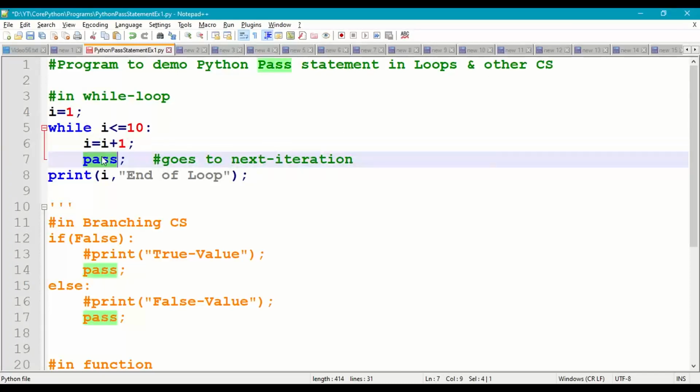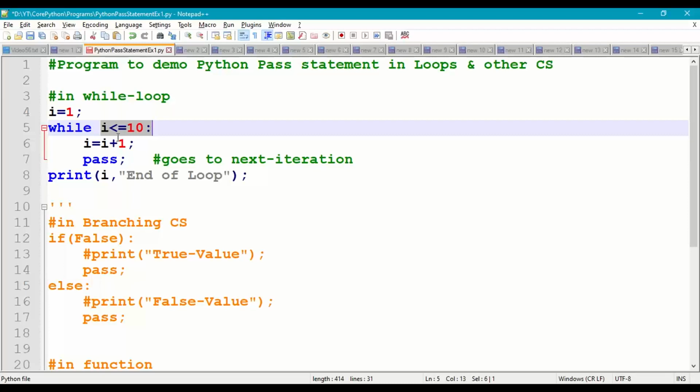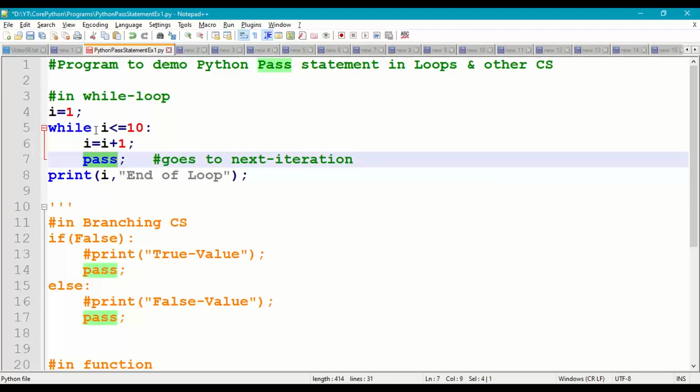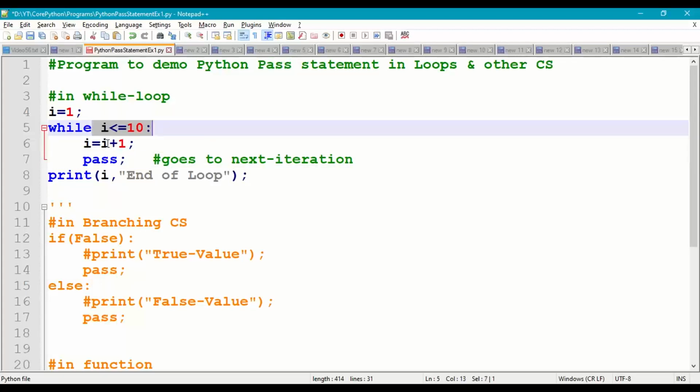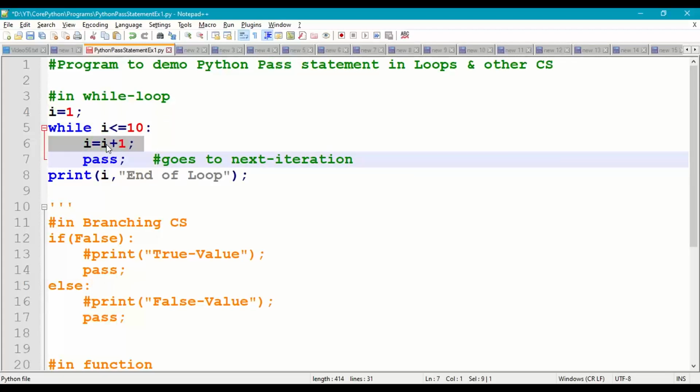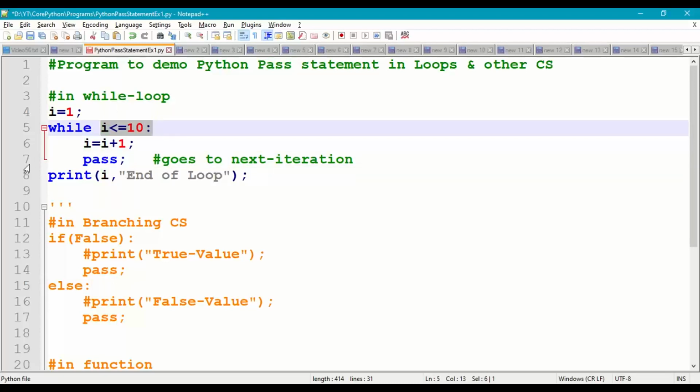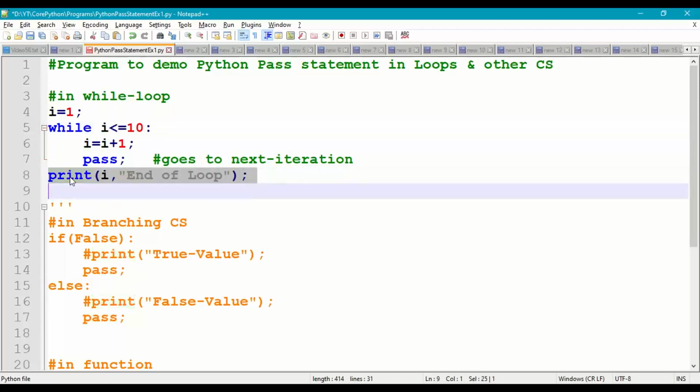So it goes to the next iteration, 2. 2 less than or equal to 10, true. i equal to i plus 1, pass. Okay, so 10 less than or equal to 10, true. i equal to i plus 1, 11, pass. 11 less than or equal to 10, false. It will come out and print i value as 11, end of the loop.